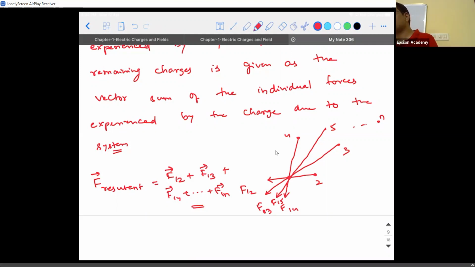The notation I gave is force experienced by 1 due to 2. You can give it like you want, but you should mention it. If you call F12 as the force experienced by 1 due to 2, then you can take it. You need to mention it. For example, if you see the textbook, it might be in the reverse also. They'll give it as F21. But the meaning should be explained. If you don't write it, then it is taken in the general form, and you will lose marks. Are you able to understand what I'm trying to say? So in the exam, if you're taking it as F12, you need to write it in a statement: F12 is equal to force experienced by the first charge due to second. That is how you are taking the notation.